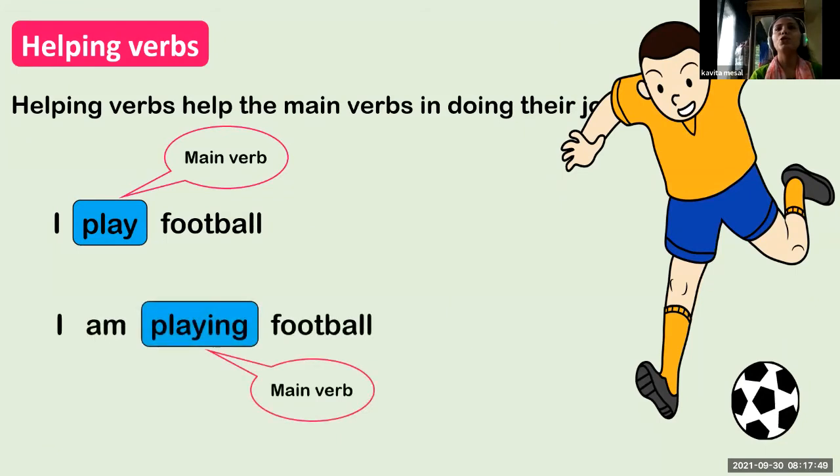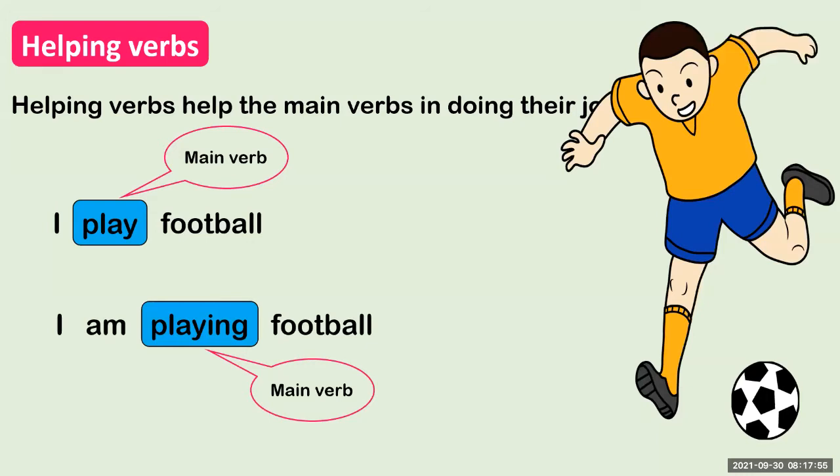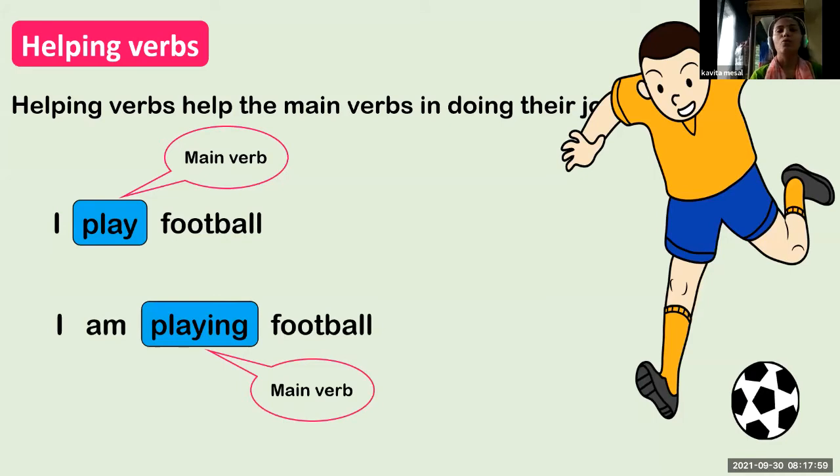I am playing football. Playing is the main verb. Am is the helping word. Yes, very good. So am is a helping verb of the main verb playing. So a helping verb helps the main verb to complete the sentence.